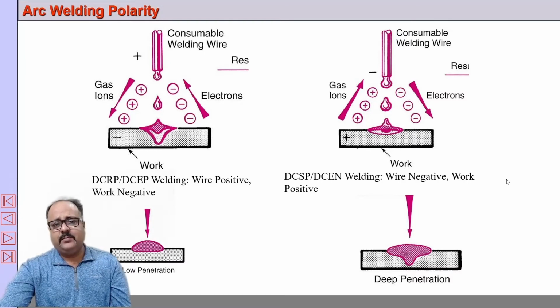Whereas less heat is generated here, whereas in direct current straight polarity more heat will be generated here and less heat will be generated in the electrode. So what happens? You have a wider, deep penetration in this case, whereas the penetration is less in this case. So in reverse polarity it is less penetration, in straight polarity it is more penetration.